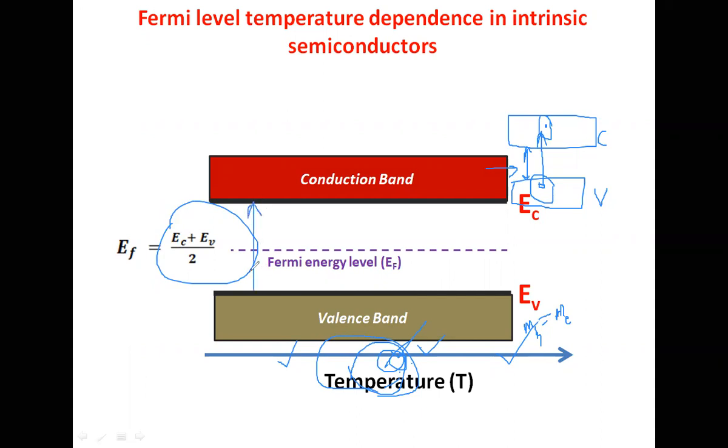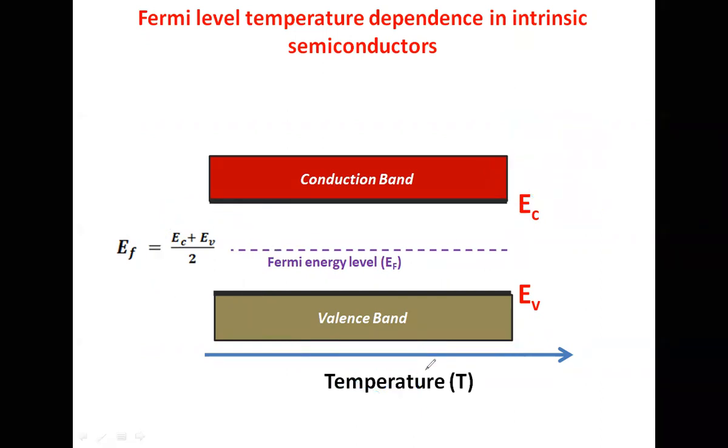That means this is the forbidden gap. In intrinsic semiconductors, the Fermi energy lies exactly in between the conduction band and the valency band. If you increase the temperature of the semiconductor, the position of the Fermi level in an intrinsic semiconductor is constant. It is not changing, so it is independent of temperature. This is the temperature dependence of the Fermi energy level in an intrinsic semiconductor.